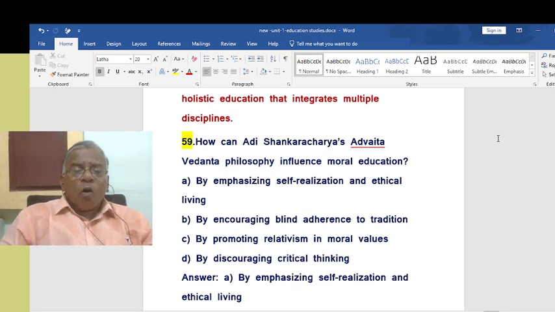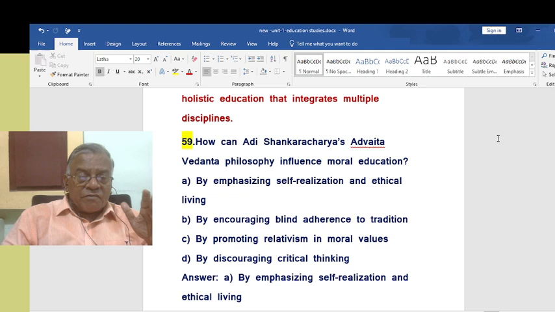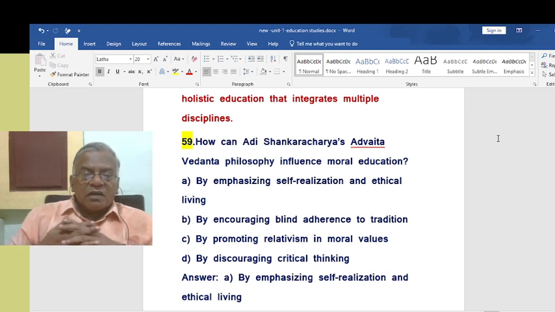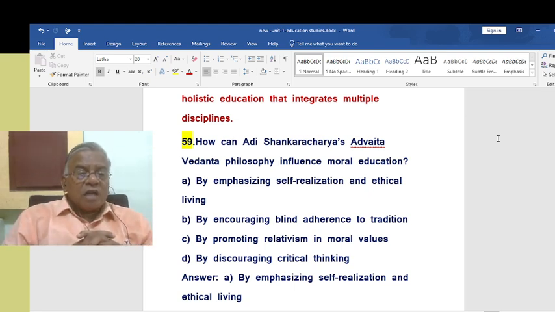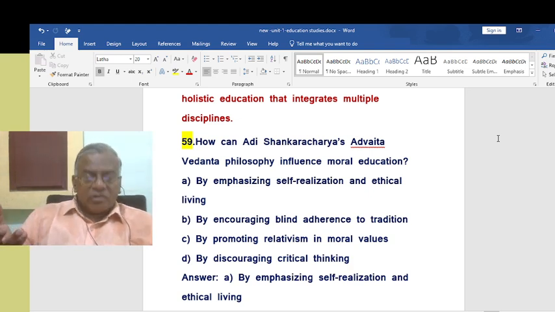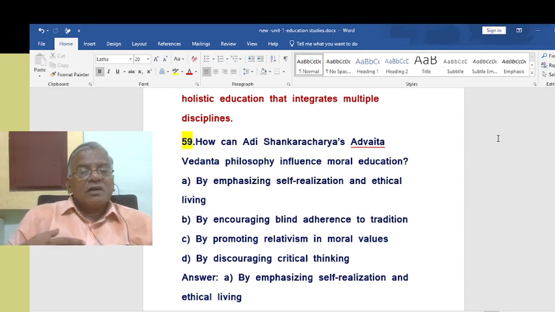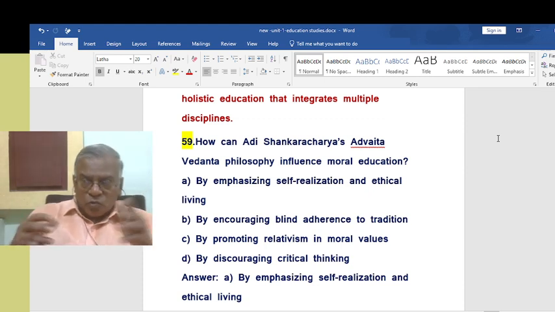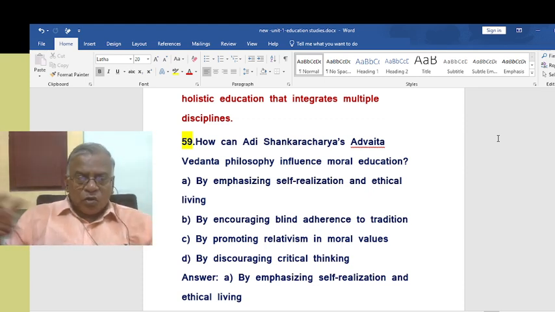How can Sankaracharya's Advaita Vedanta philosophy influence moral education? It talks about self-realization. So you are finally divine. That is what self-realization is. Adi Sankaracharya's Advaita Vedanta, Tattvamasi, you are God, in other words, you are divine.